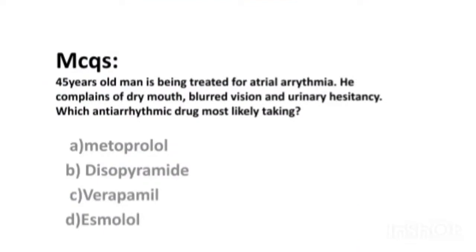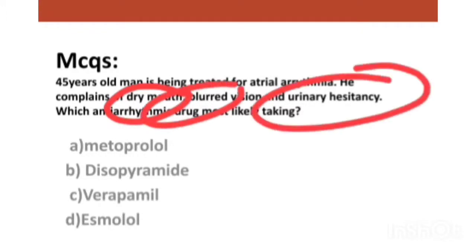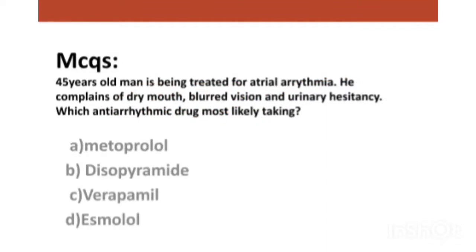Now be ready to solve these MCQs. It's simple, but it's a technical MCQ. A 45-year-old man is being treated for atrial arrhythmias. He complains of dry mouth, blurred vision, and urinary hesitancy. Which antiarrhythmic drug is he most likely taking? Note the words most likely; remember this.